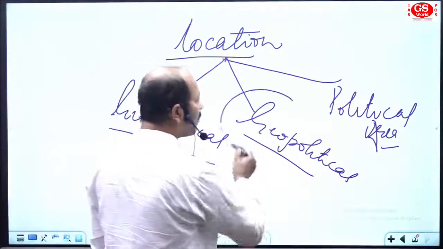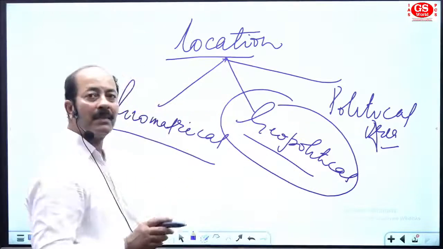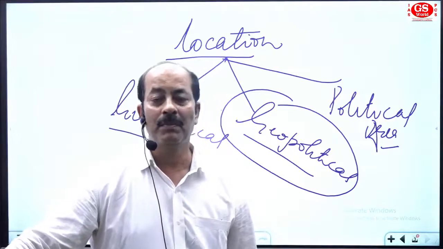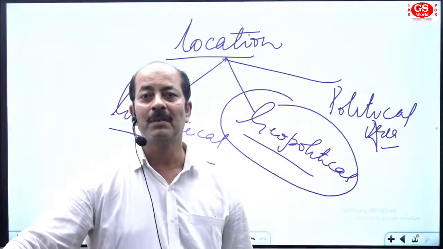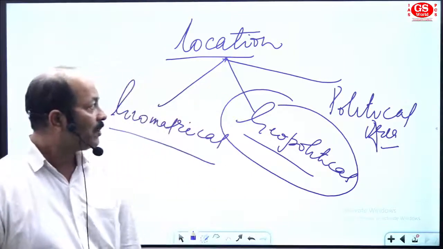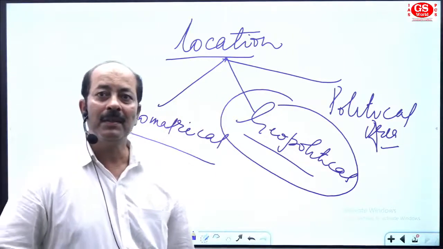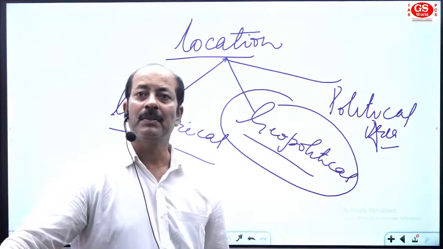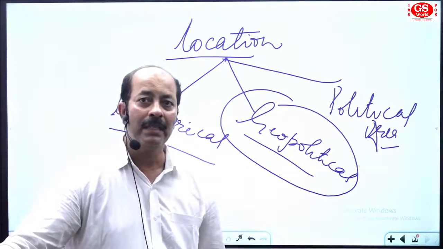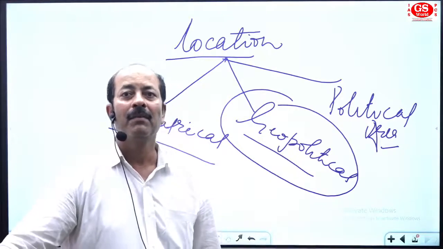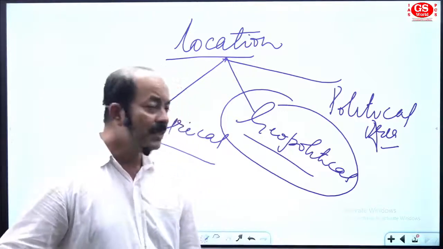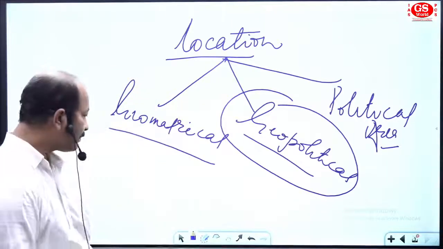The second is geopolitical location, meaning the location on the world map in terms of geopolitics, like South Asia, Southeast Asia, or West Asia. The third is political location, with reference to neighbor countries. We have South Asian countries, and we will see how to analyze India for questions related to prelims. So let's go one by one.